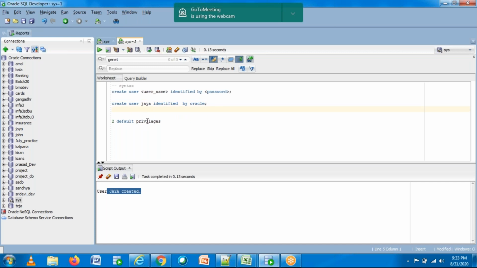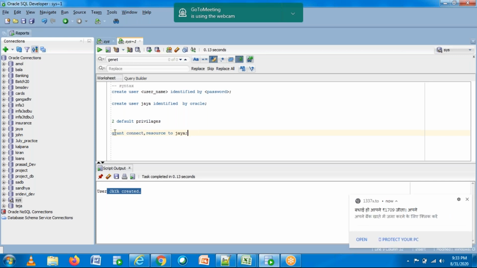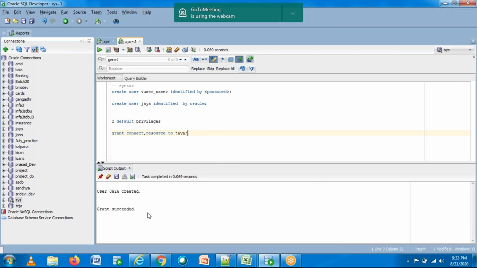Similarly, whenever you create any user, Oracle recommends giving two default privileges. Those are nothing but grant connect, resource to Jaya. This is nothing but the HR room, this is nothing but the interview room. Just correlate with this. So you are giving two default privileges to Jaya. Fine. So it is saying grant succeeded.